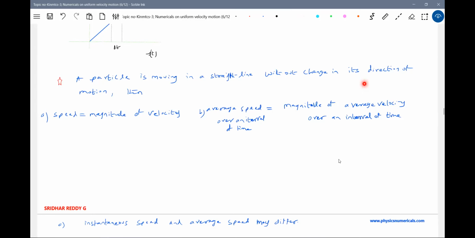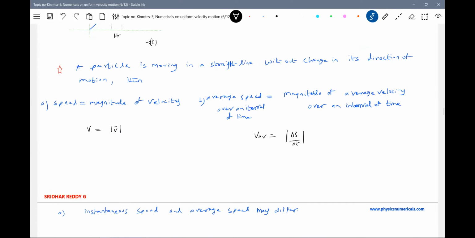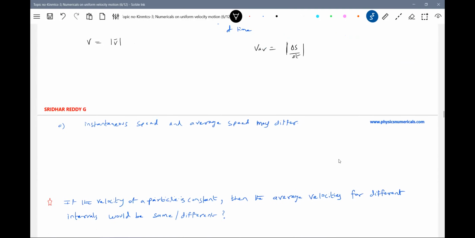A particle is moving in a straight line without changing its direction of motion, then speed equals the magnitude of velocity. Average speed over an interval should be equal to the magnitude of average velocity. Both are the same, no? Instant speed and average speed may differ. I think for a particle moving in a straight line without changing its direction of motion, the instant speed and average speed will be the same.